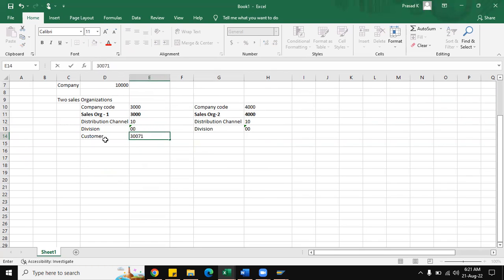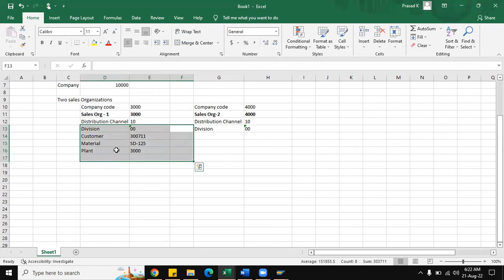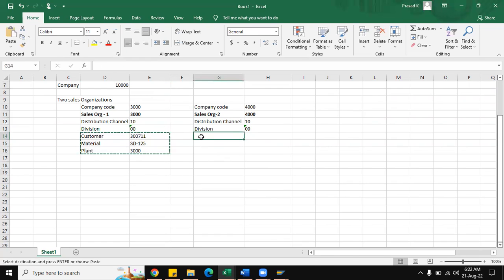It is created under plant 3000, and the customer is also created there, and this material is also created for company code 4000.